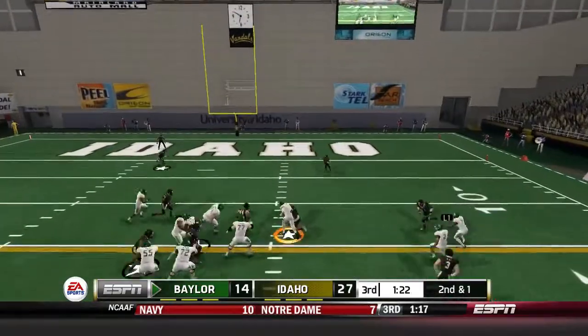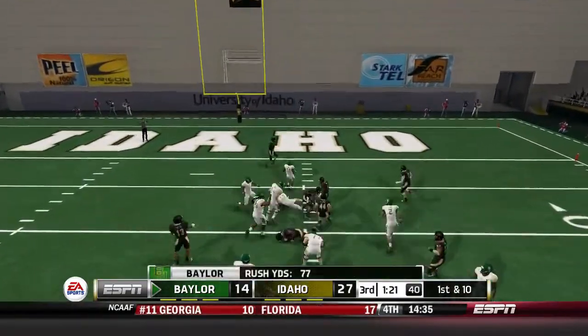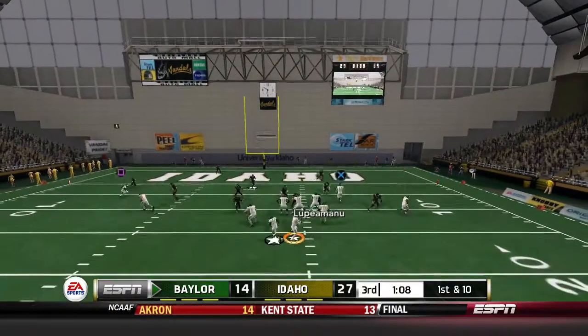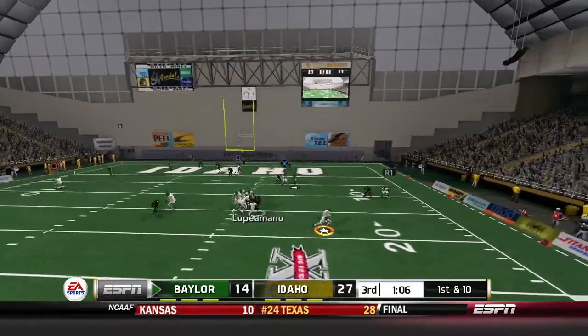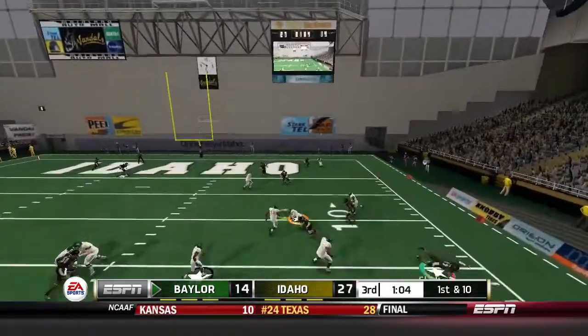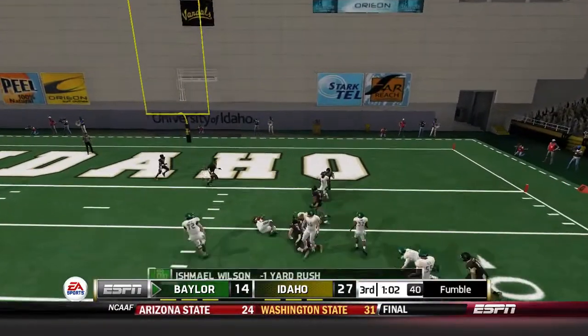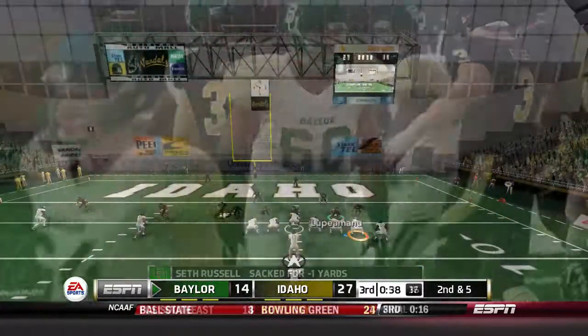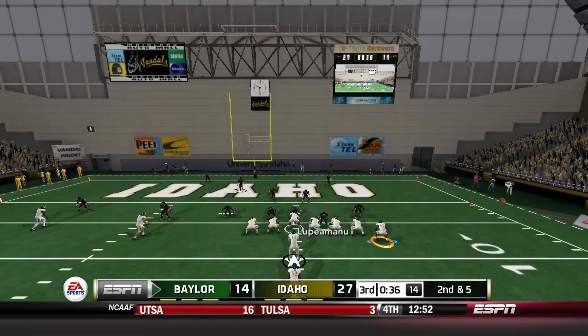They at least go for play action there, and Seth Russell just misses the Caden Ellis tackle there, but is able to get a good carry. First down. They're inside the 10-yard line now. Seth Russell may have put those mistakes behind him. Rolls out to his right side, trying to make anything happen, and he'll fumble the ball there, but luckily the offensive lineman Ishmael Wilson comes up with it for a 1-yard loss, bringing up 2nd and 5 after Seth Russell almost made a crucial mistake again.